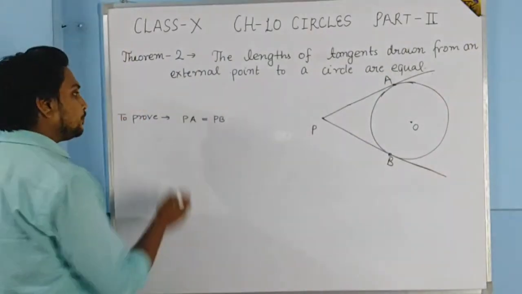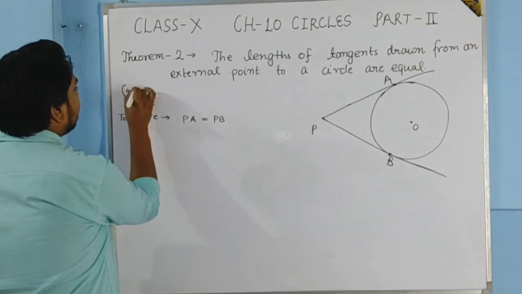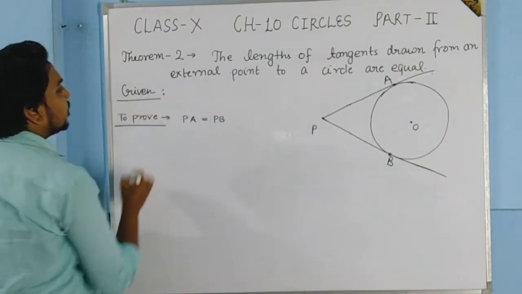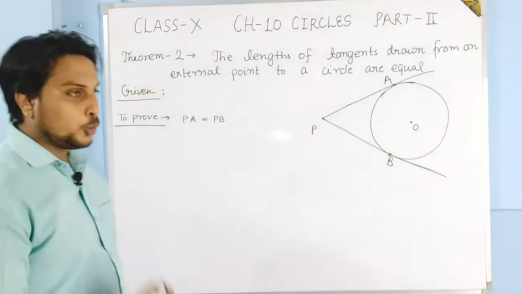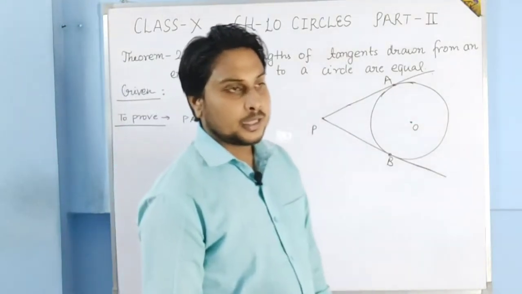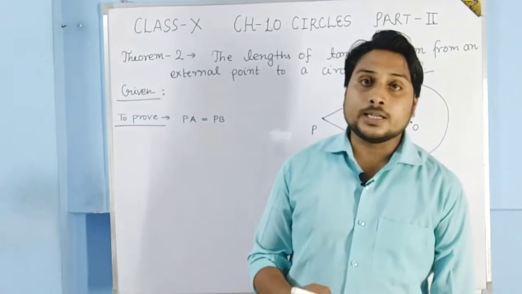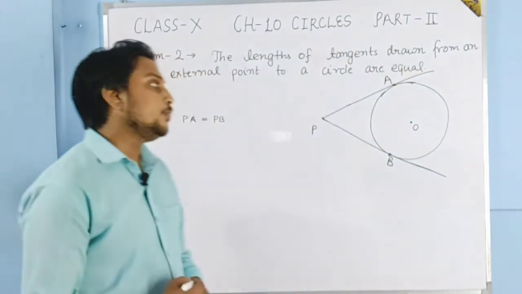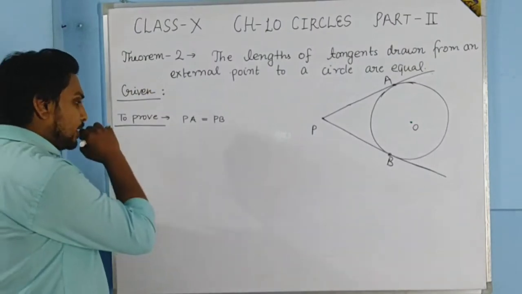Okay, so to prove this theorem we will use the same format: firstly we write given, then we write to prove, and then if there is a need of construction, we write construction, and in the last we write proof. So what is given here?